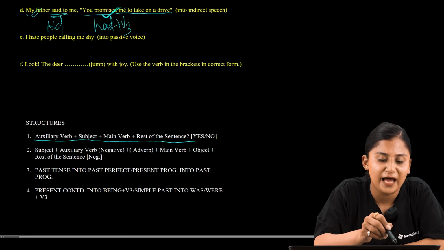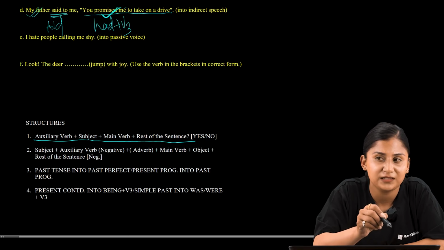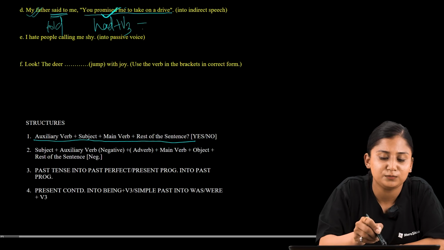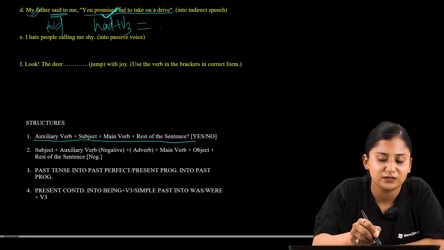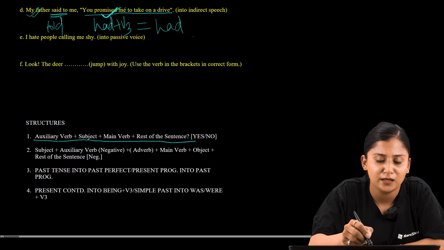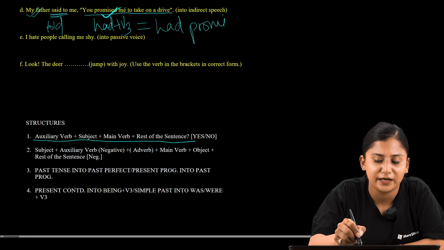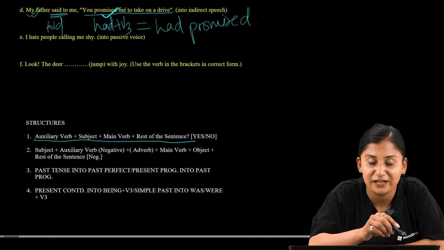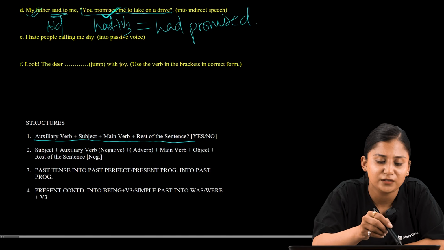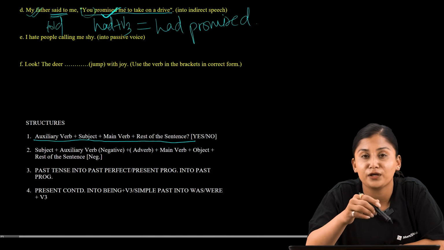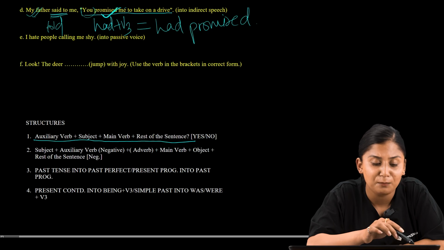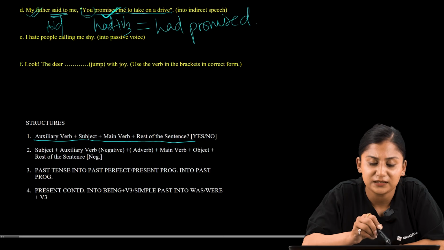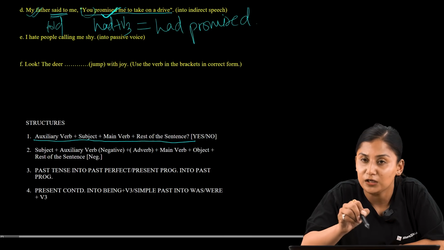So you are supposed to add had, and then as verb 3 you can rewrite promised itself. Now, my father said to me is changed into my father told me. You should also be very clear that you should be changing the provided pronouns as well. So now, my father told me that I had promised him to take on a drive.